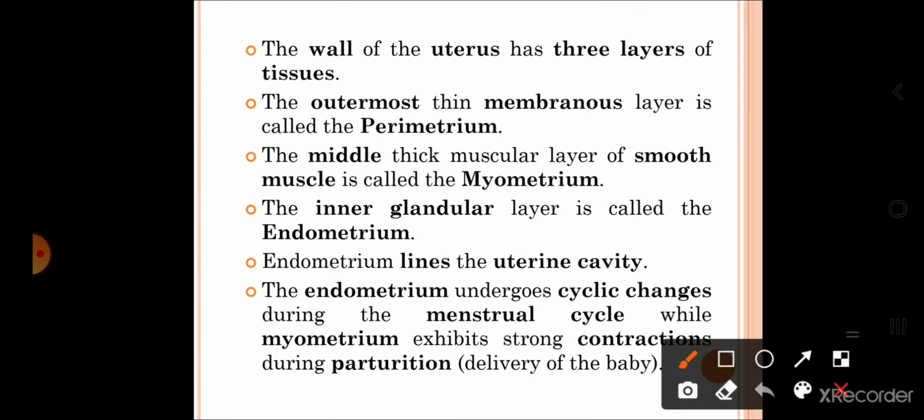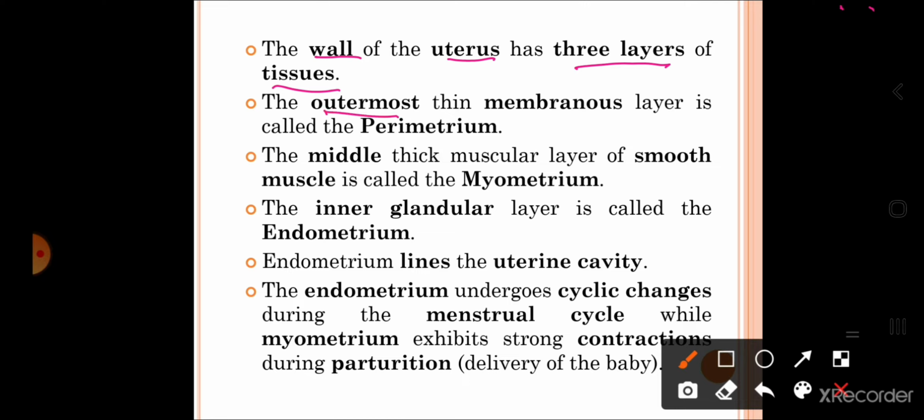Now very important, the wall of the uterus. The wall of the uterus is a 3-layered wall, and each layer is made up of different structures. So the wall of the uterus has 3 layers of tissue. Students, this is very important. It has been frequently asked in your board examinations. Explain regarding the wall of the uterus.